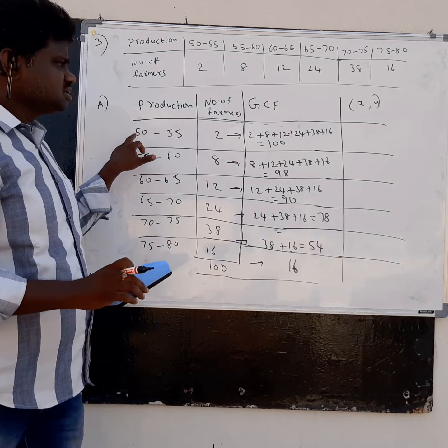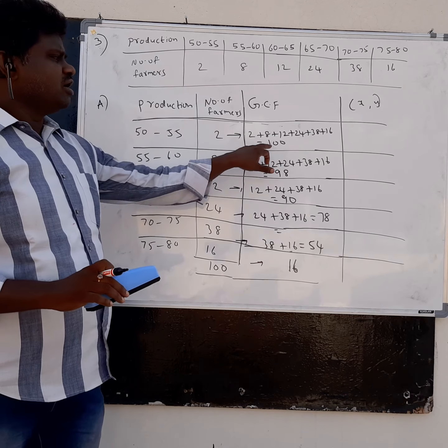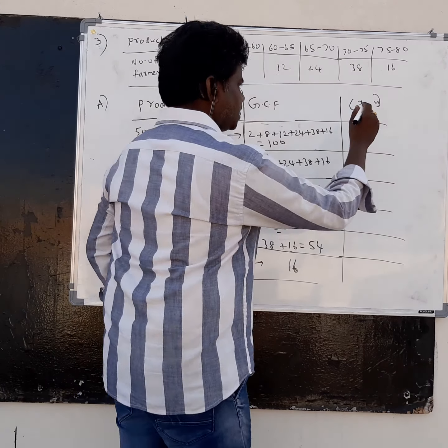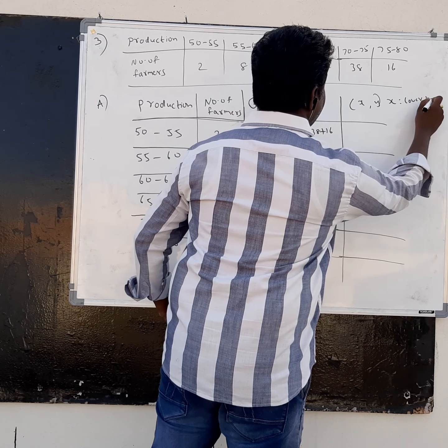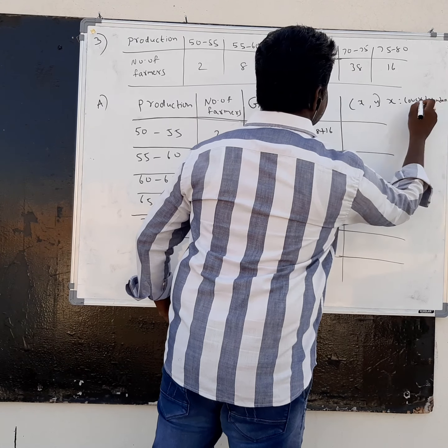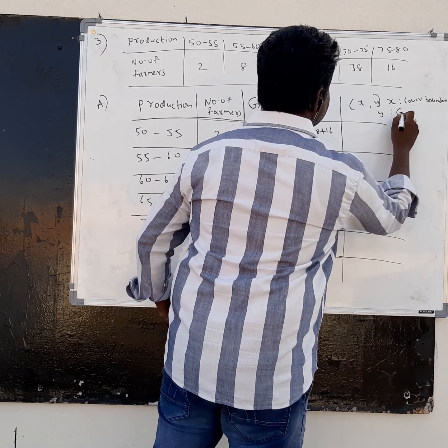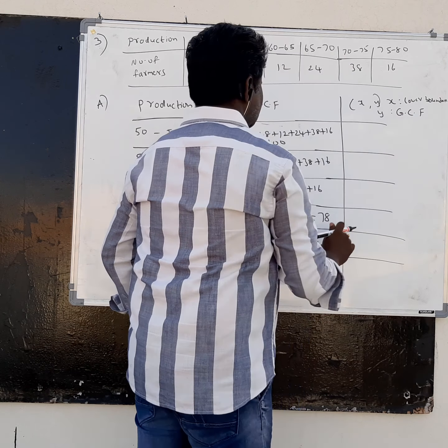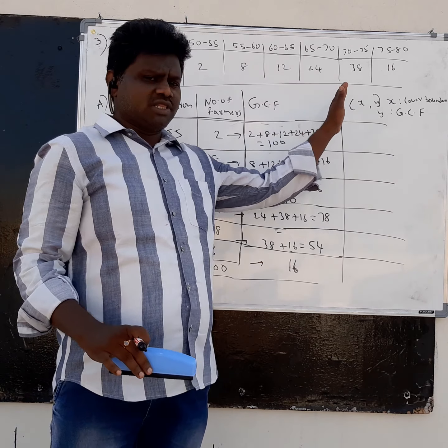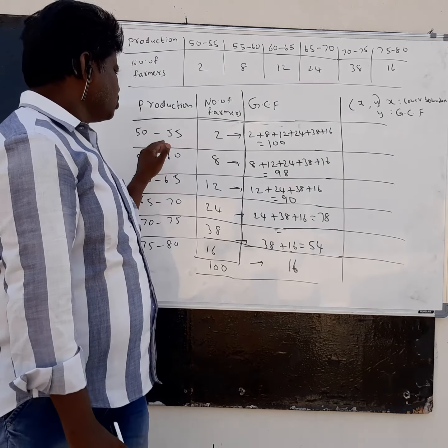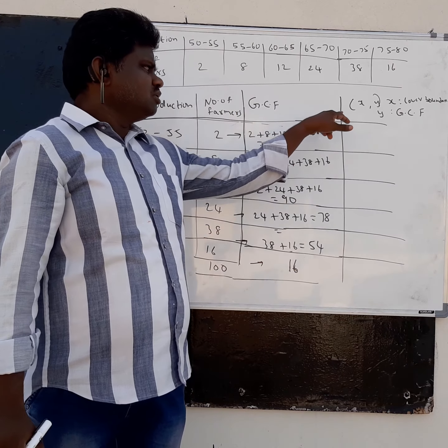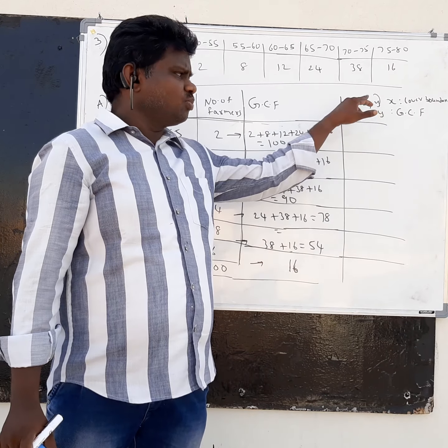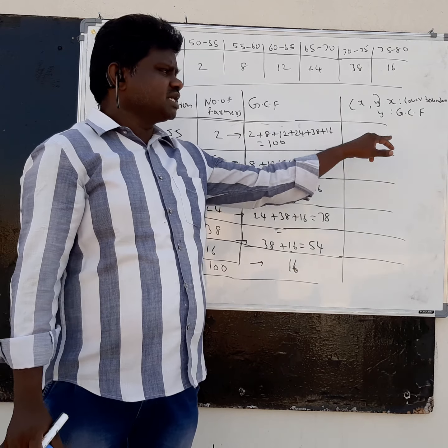X means lower boundary, y means cumulative frequency, GCF. Yesterday I took this as a separate table, today we are writing it in a direct table. After completing this table, you have to plot the points on the graph, that is x comma y.